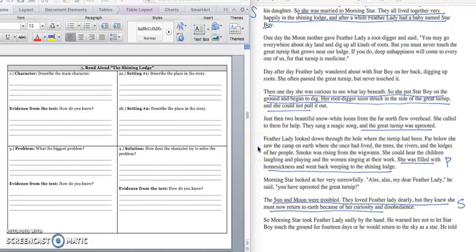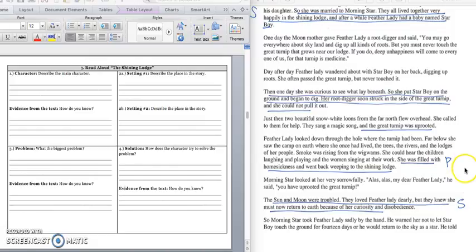Feather Lady looked down through the hole where the turnip had been. Far below, she saw the camp on earth where she once lived, the trees, the rivers, and the lodges of her people. Smoke was rising from the wigwams. She could hear the children laughing and playing, and the women singing at their work. She was filled with homesickness and went back weeping to the shining lodge.